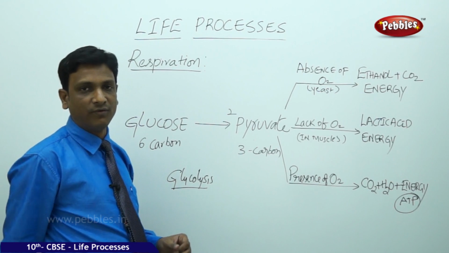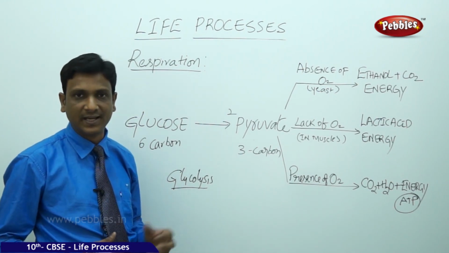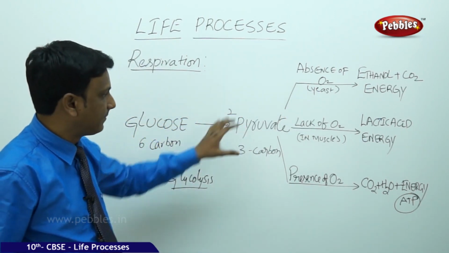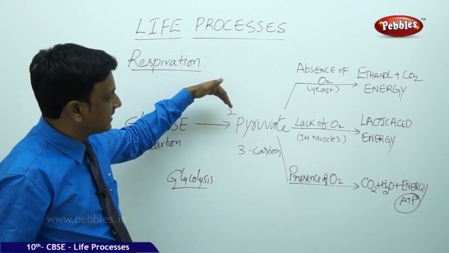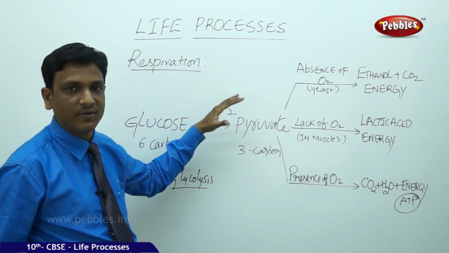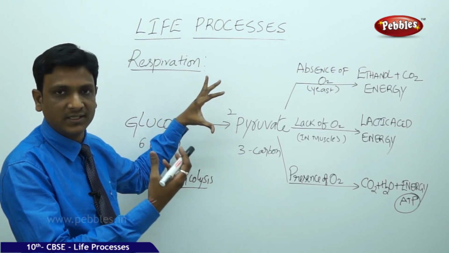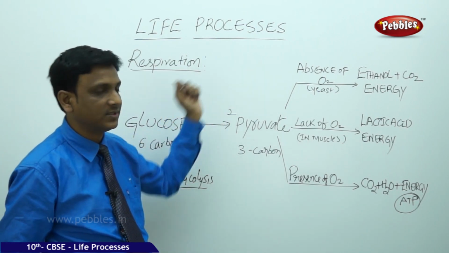So in case of absence of oxygen, like bacteria or yeast, if we take yeast, what happens to this pyruvic acid? If the organism wants to get complete energy from the pyruvate, whatever the energy is stored in the pyruvate, how many ATP are there in that pyruvate, if the organism wanted to take the whole energy, it needs oxygen.